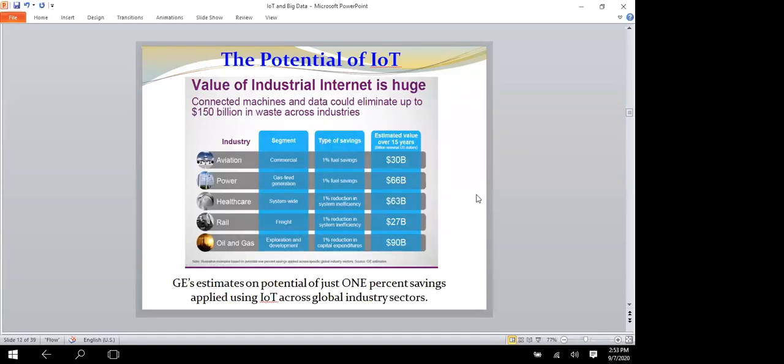Next one is the potential of the IoT. When the industrial IoT is applied in the industries, what will happen, how will they benefit? Automatically all the machines are connected with internet devices, and they will be working with the IoT method. It will have more benefit. This is the industry.